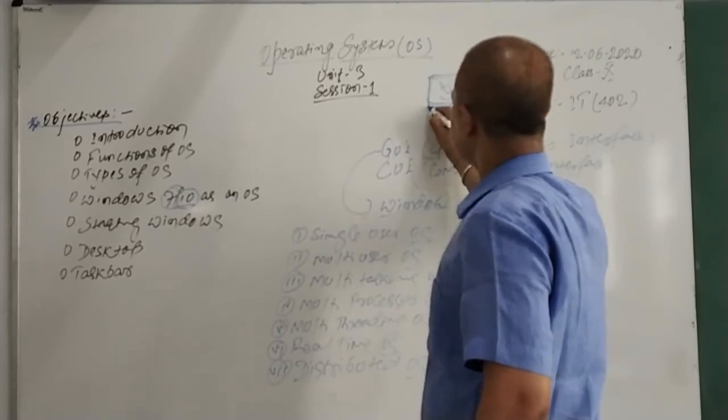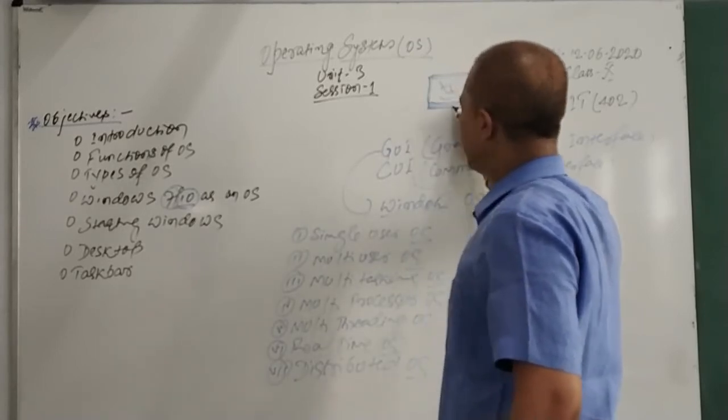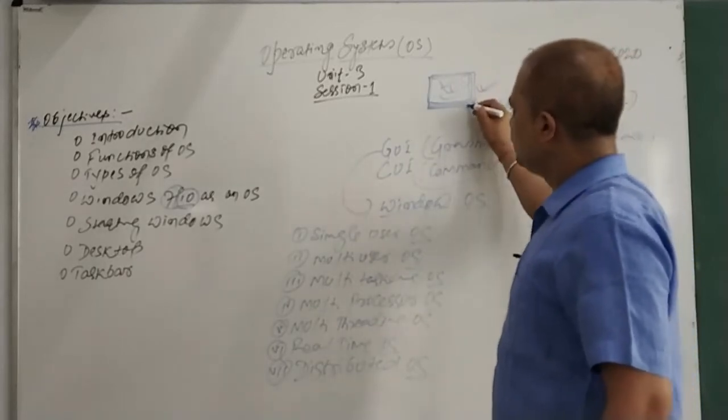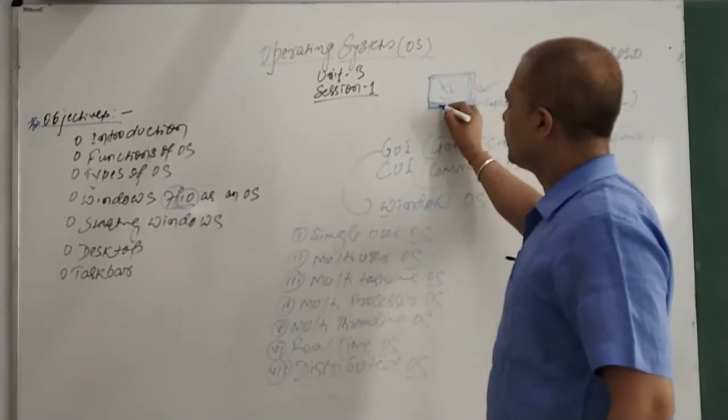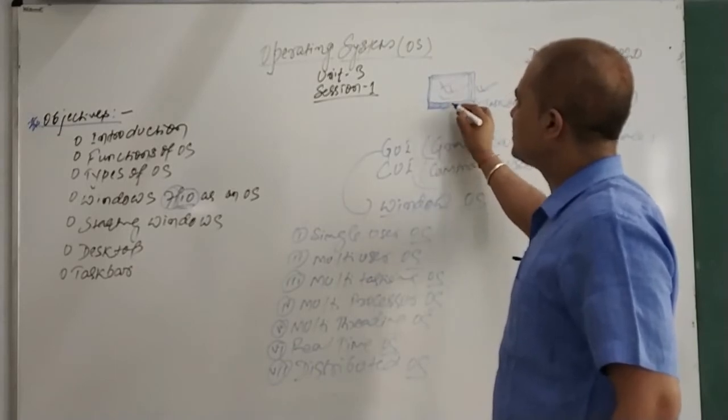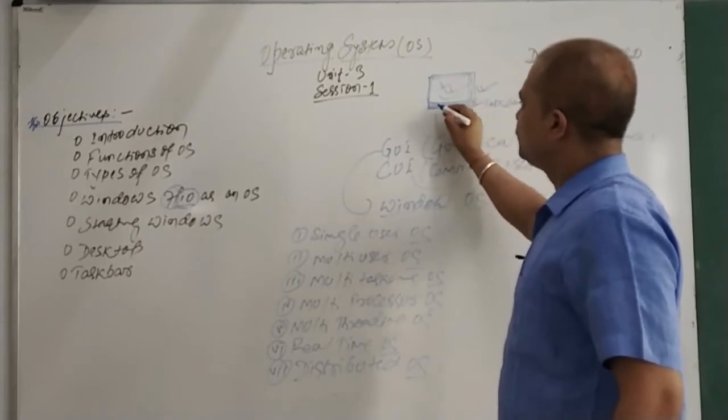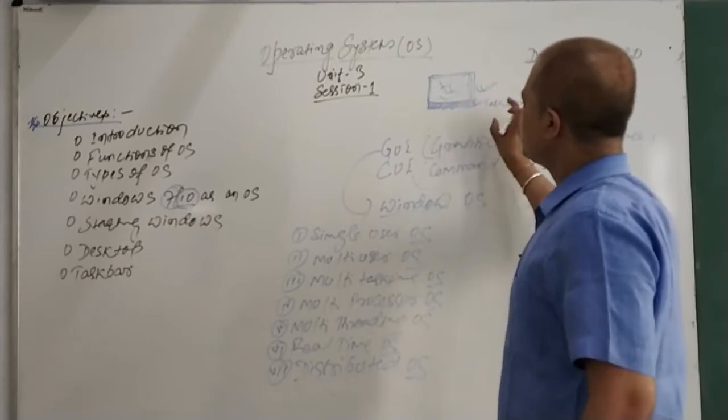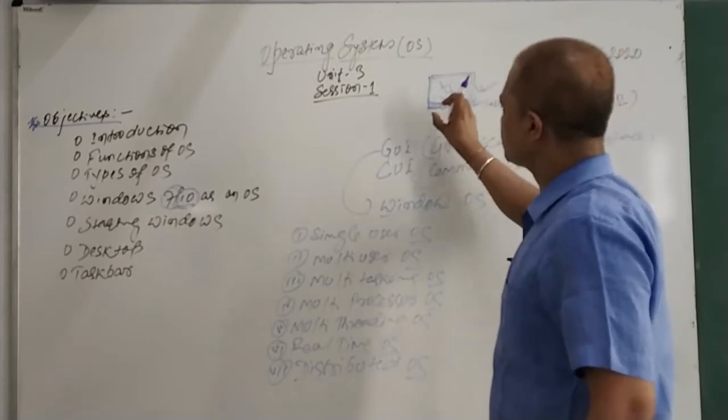Taskbar. The taskbar is a bar which generally helps us to manage the task. By this bar you can know what task is currently going on. If Microsoft Word is launched, you can see Word here. If Excel is there, you can see Excel. If Internet Explorer is there, this will help you to manage the task. This will also help us to know the task which is going on.